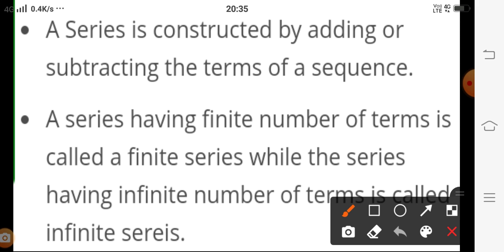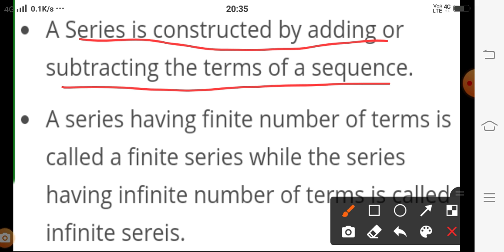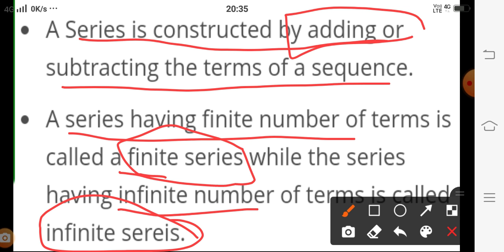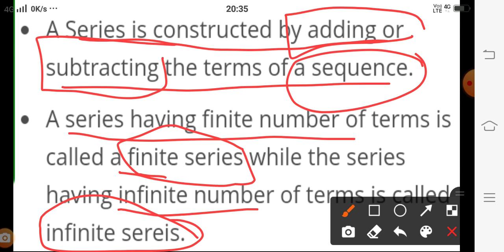Now the series. A series is constructed by adding or subtracting the terms of a sequence. A series having a finite number of terms is called a finite series, and if it has an infinite number of terms, then we call that an infinite series.